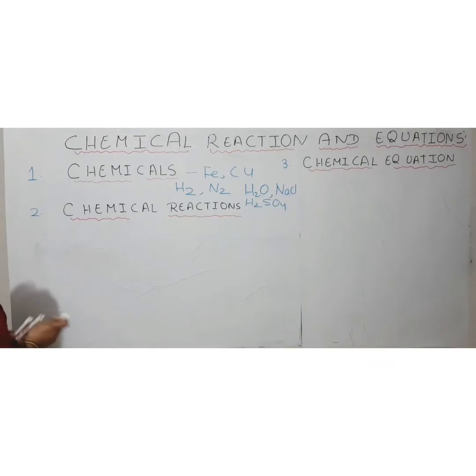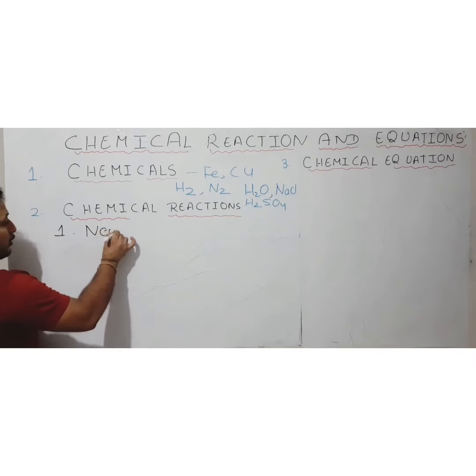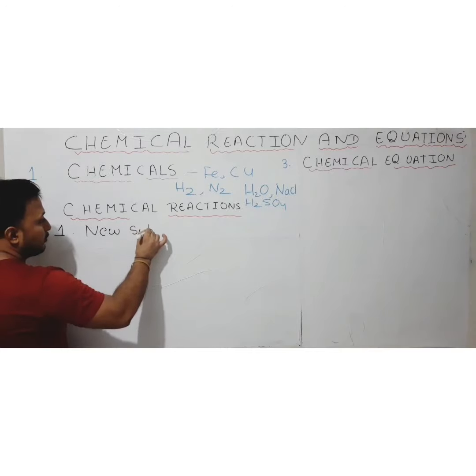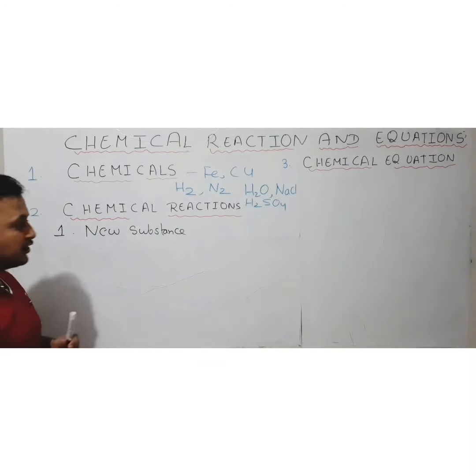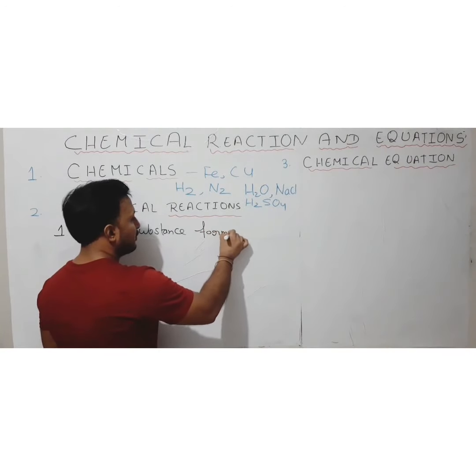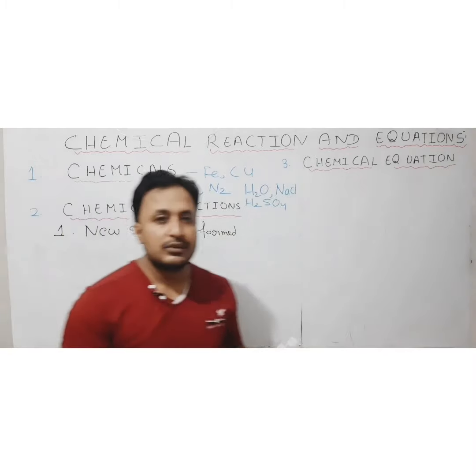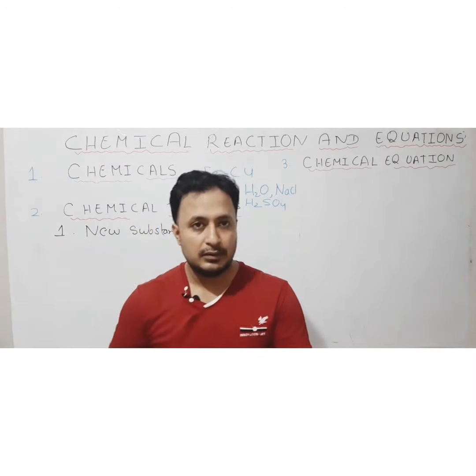Like if a chemical reaction is going to happen, you will always get a new substance. Always after a chemical reaction, a new substance is going to be formed. Now when I am saying a new substance is formed, it means the substance is going to be totally different from the substance where the process started.